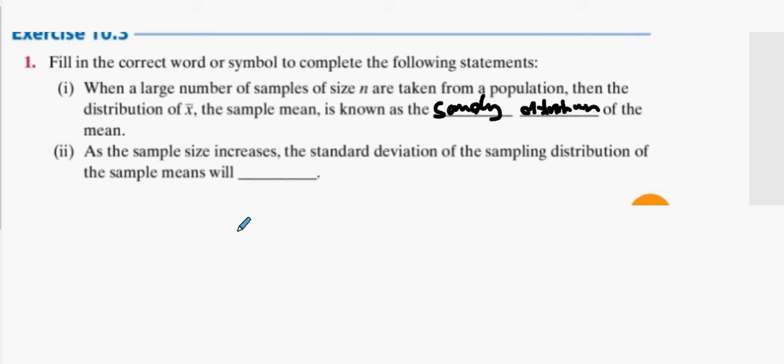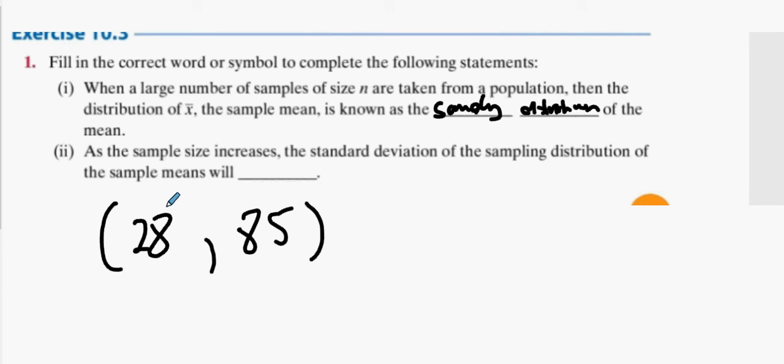Okay, as the sample size increases, remember what we said yesterday. Imagine if I was taking, let's say, the percentage in your last maths test, and I pick two people at random. Somebody could be on 85, and I could pick an 85 and, for argument's sake, a 28. The standard deviation there would be huge.